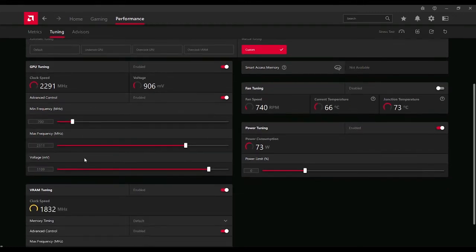Now there's a balance here. Look at my settings. This is what I have it set to. It's not perfect. You have to play around with the voltage and the max frequency. My max frequency is set to 2311, and as you can see, the clock speed is not utilizing 2311. It's just slightly under, so I'm okay right there. 1109 is my voltage.